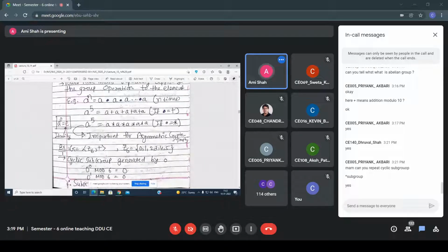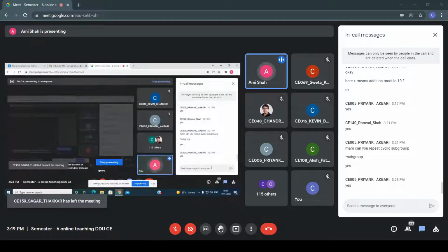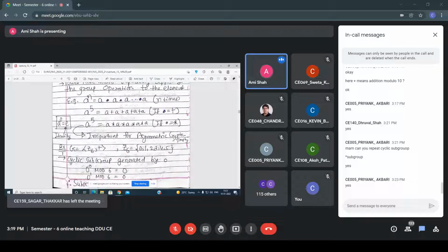Now one property that you have to remember is a raised to 0 equals e. If it's an addition, then the identity is 0. If it's a multiplication, then its identity is 1. Now is it clear? Right, now through an example you can understand.